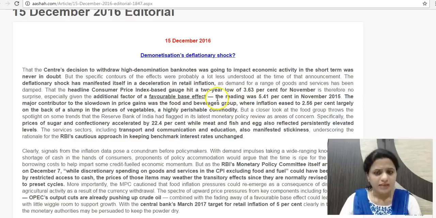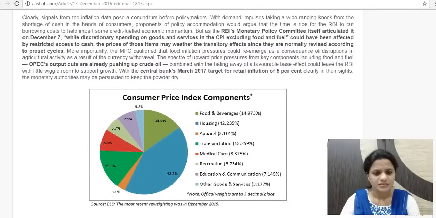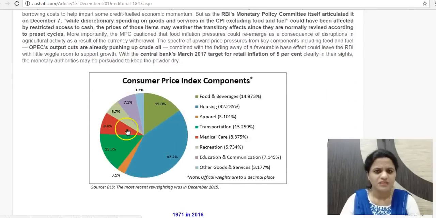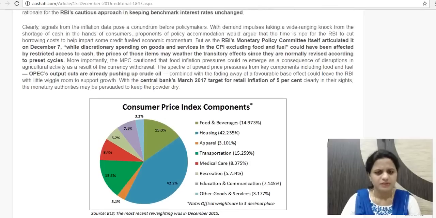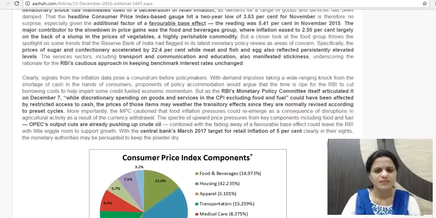So retail inflation is based on the consumer price index. What is this consumer price index? It is the prices of various commodities which consumers, the general public, consume, and that is called retail inflation. So this gives you an indication of that. You can see the distribution of various components: housing, food and beverages, transportation, medical care, recreation. These are the components of CPI. According to the price variation of the various items, CPI is calculated.